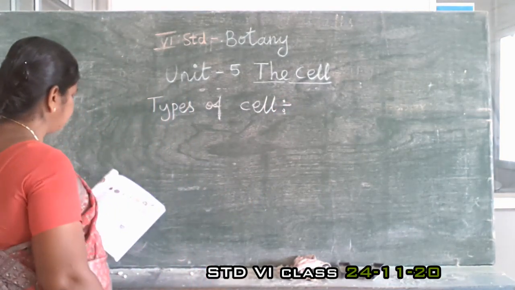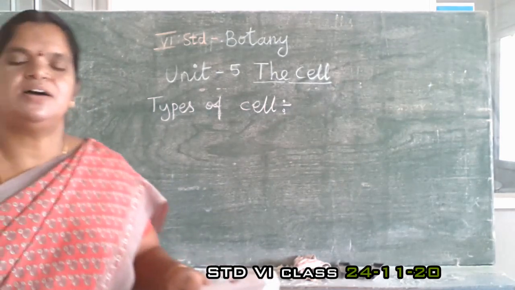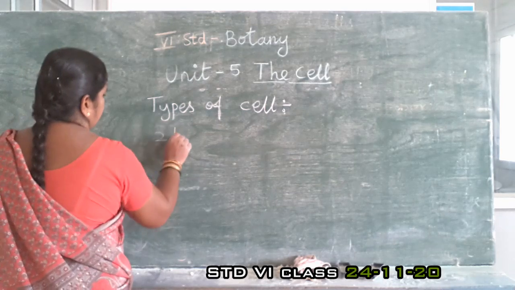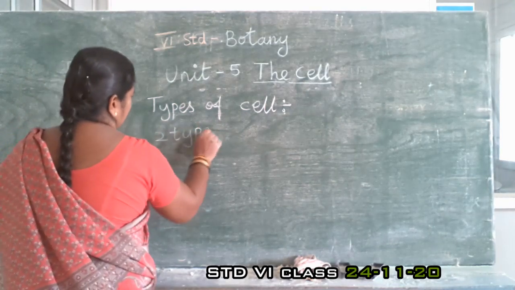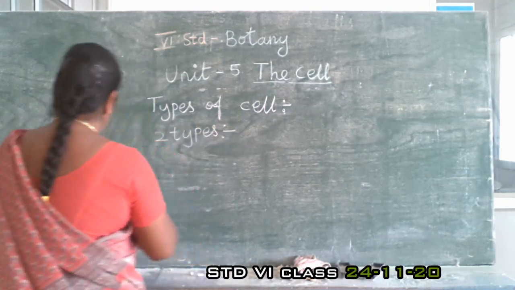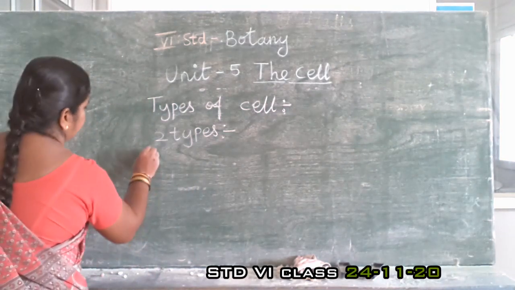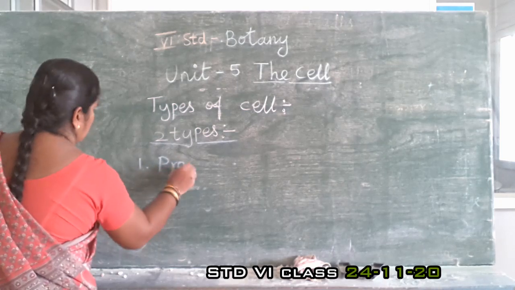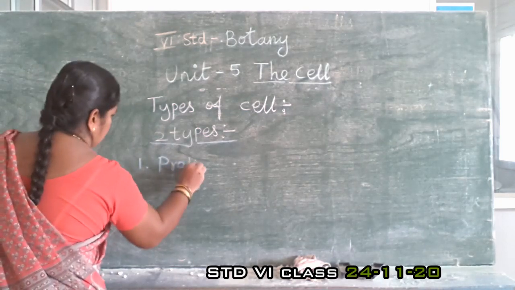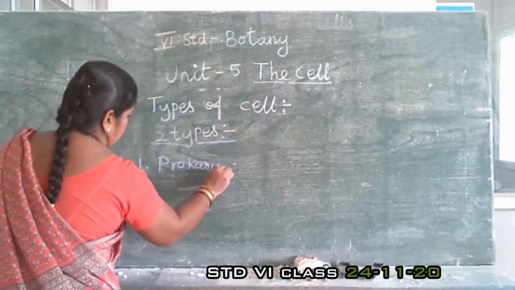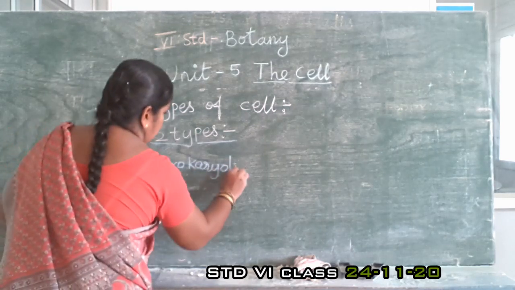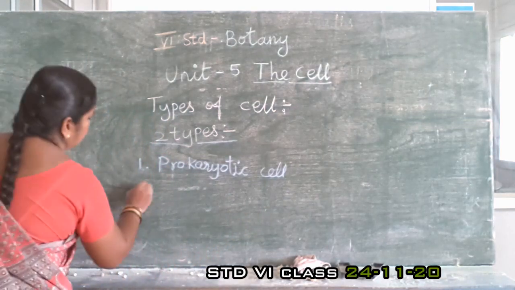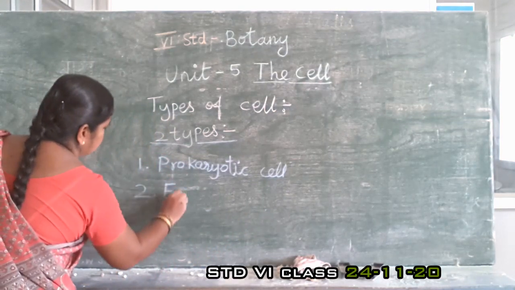Generally, cells are classified into two types: prokaryotic cell and eukaryotic cell.